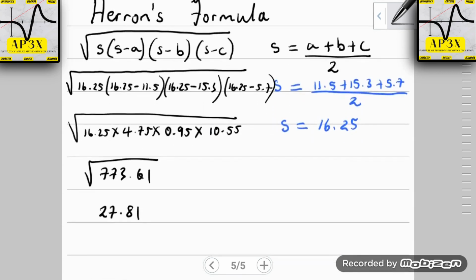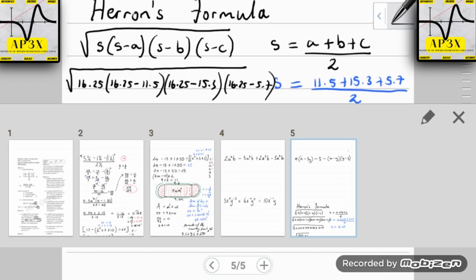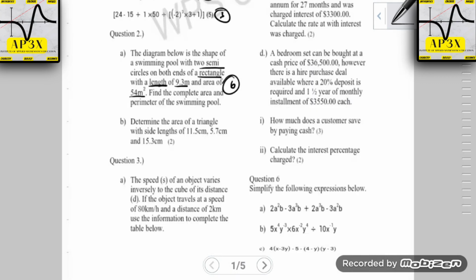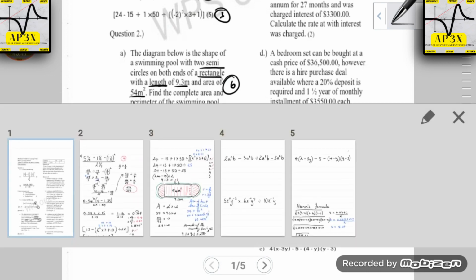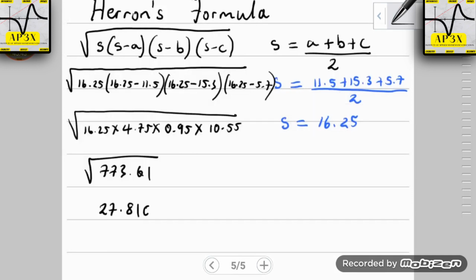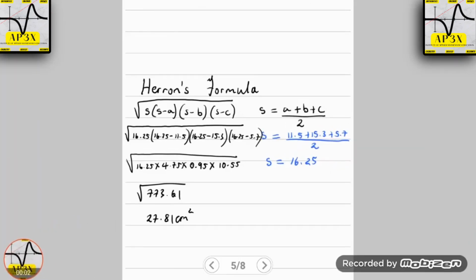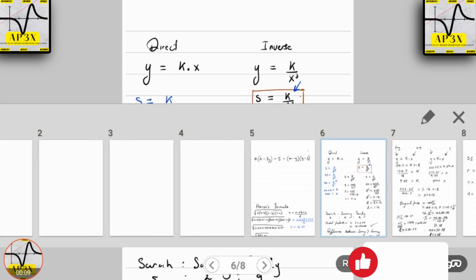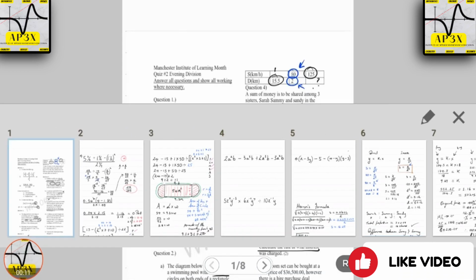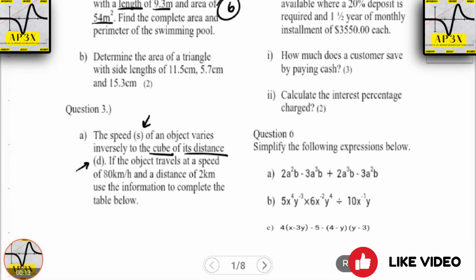Is it meters? Let's double check what the unit of measurement is. It is in fact, it says here, centimeters. So it is in fact centimeters squared here. Okay, all right, guys, so we're going to be moving on to the next question, and we're going to be looking at the variation aspect of the paper.